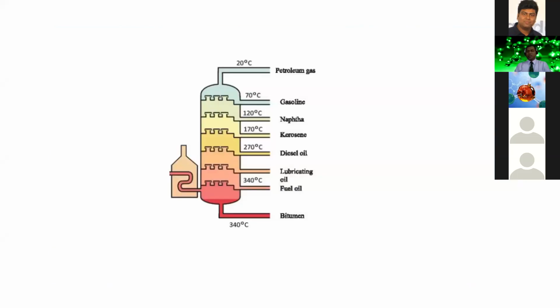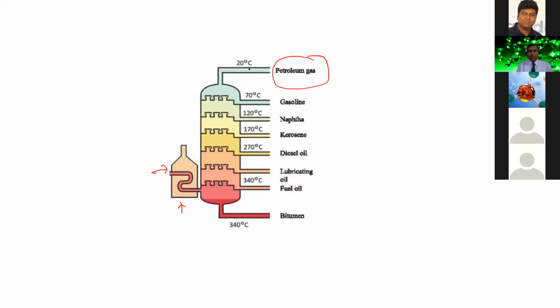So, dear students, I hope you enjoyed the video. So, finally, what we have learned from the video, the answer is very simple. This one is the source of crude petroleum. When heat is applied, then on the basis of their different boiling points, they will be separated in this fractionating column. This fractionating column is used in the refinery. On the basis of their different boiling points, different materials or substances will be separated.